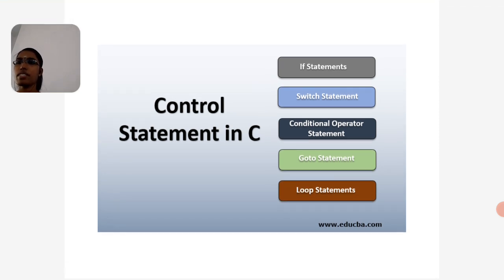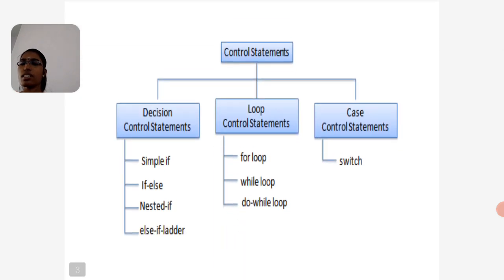Very good morning students. Today we are going to discuss control statements in C. Control statements in C include if statements, switch statements, conditional operator statements, goto statements, and loop statements. The control statements are divided into decision control statements, loop control statements, and case control statements. Decision making statements have simple if, if else, nested if, and else if ladder. Loop control statements have for loop, while loop, and do while loop. Case control statements have switch.